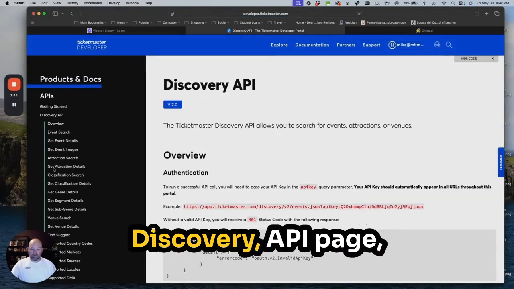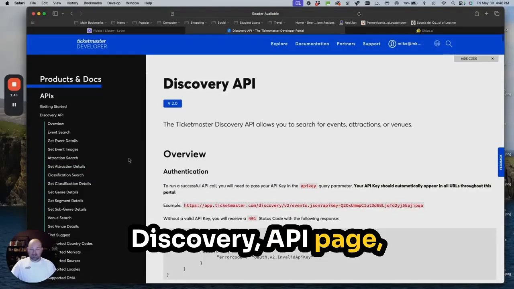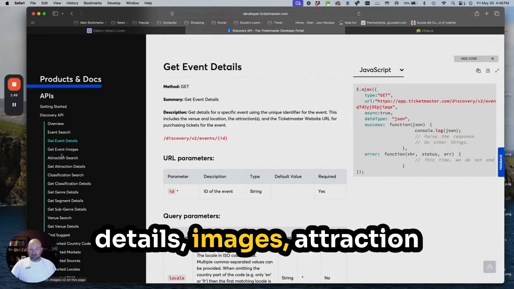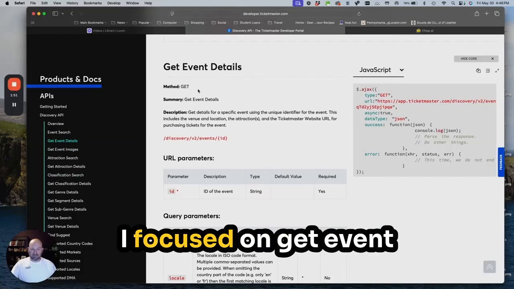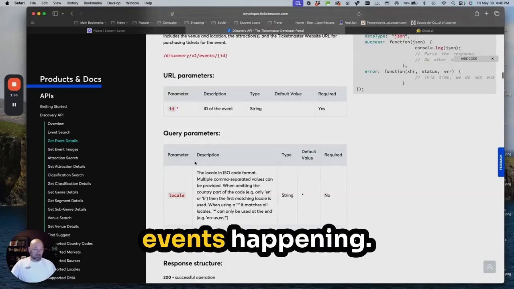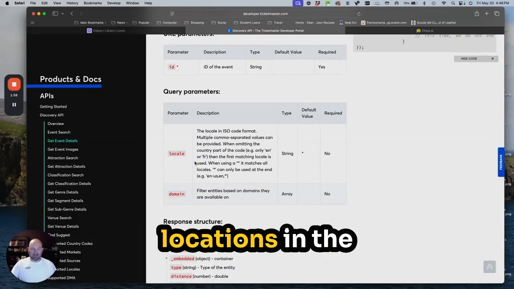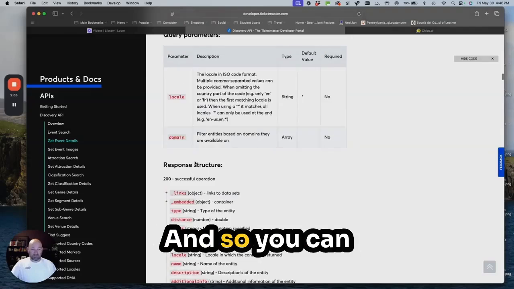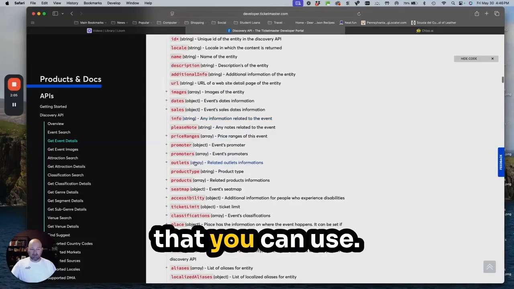So when you go to this Discovery API page, you can see they've got different listings for event details, images, attraction searches, and everything. I focused on get event details because I just wanted to know where and when these events were happening. And there are several locations in the Pittsburgh region that have Ticketmaster ticketed events. And so you can see there's a lot of different parameters that you can use.